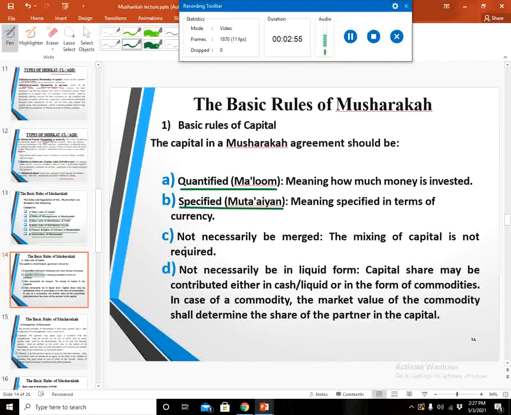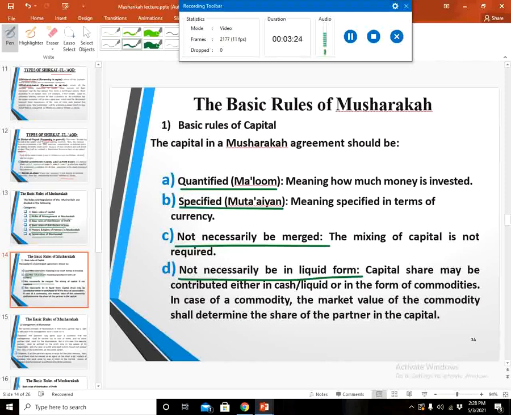And number 3, the capital is not necessarily merged. It is not necessary that capital contributed by all partners be merged for any business activity. They may operate individually in their own capacity and they do not need to be merged. And number 4, the capital does not need to be in liquid form.